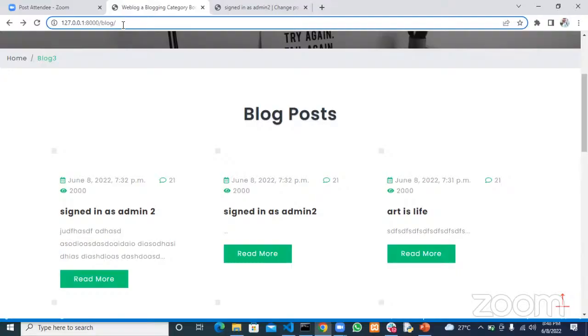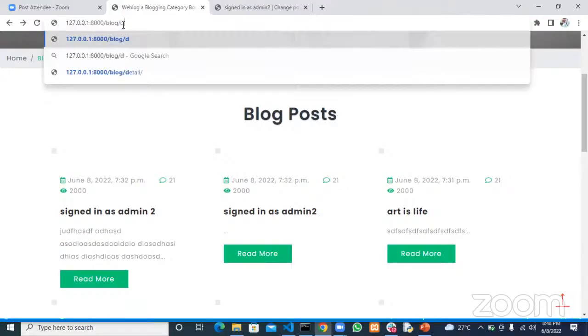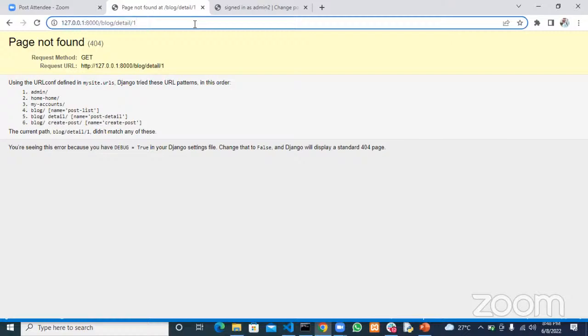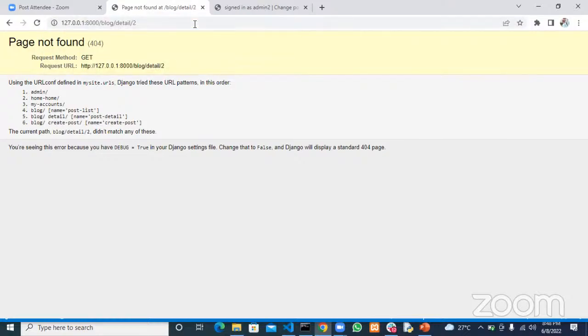So we should have something like blog/detail, which is our detail, and then an ID, let's say an ID of 1, which should take us to a post that has that ID of 1. And if you have 2, it should take us to a page that shows the detail of the post that had the ID of 2.